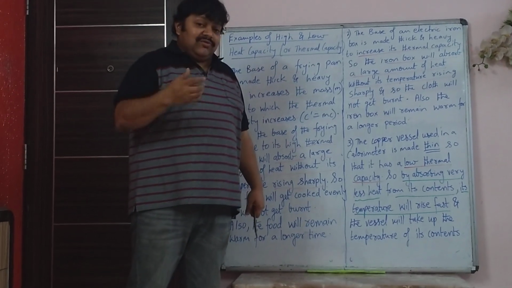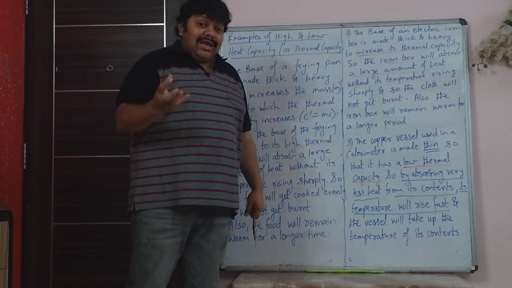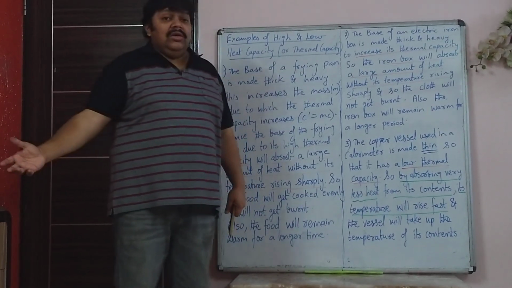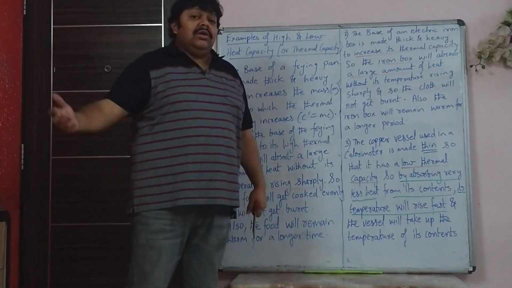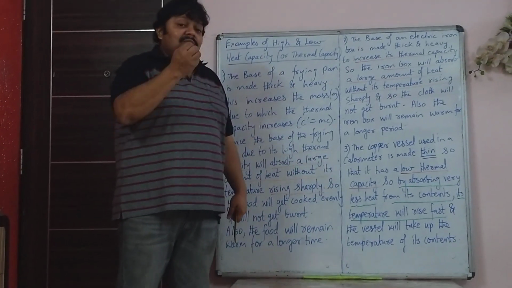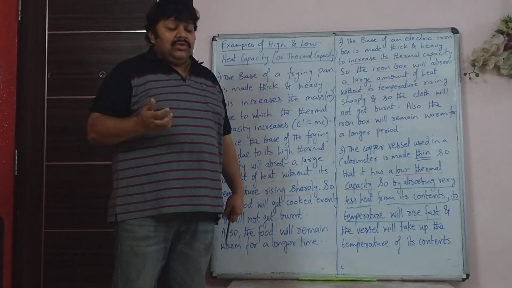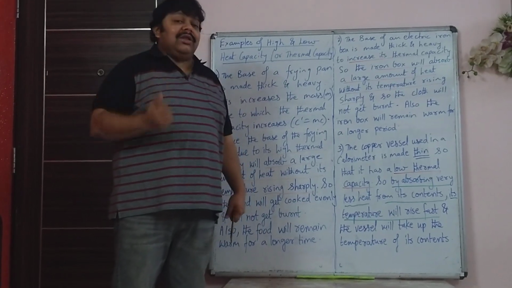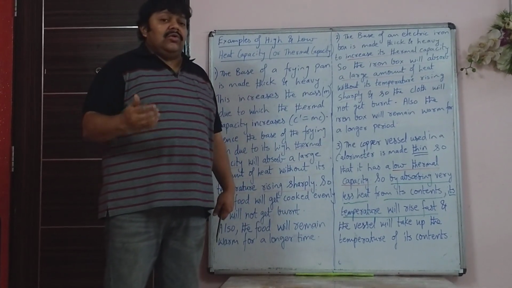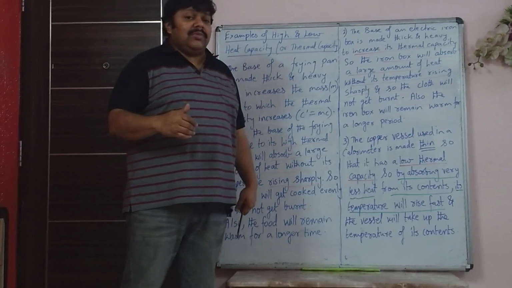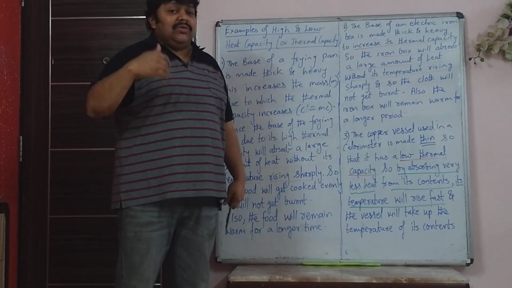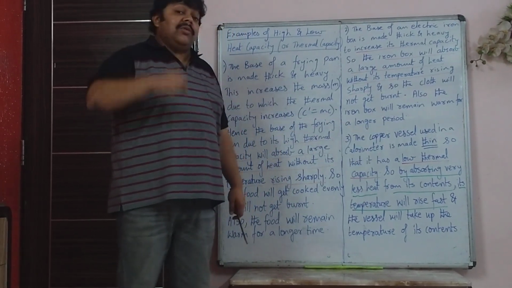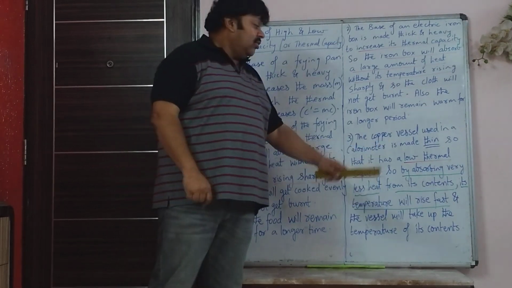Next you will be seeing a calorimeter, which is an instrument by which you perform heat measurement experiments. That calorimeter vessel is made of copper, and it is made very thin. Copper, because copper is a good conductor and copper has low specific heat capacity. That give reason we will see when we draw the calorimeter. But it is made thin so that the thermal capacity or heat capacity is very low.